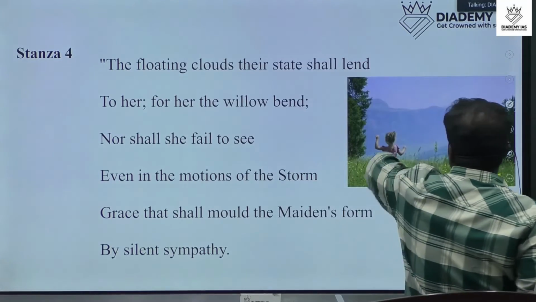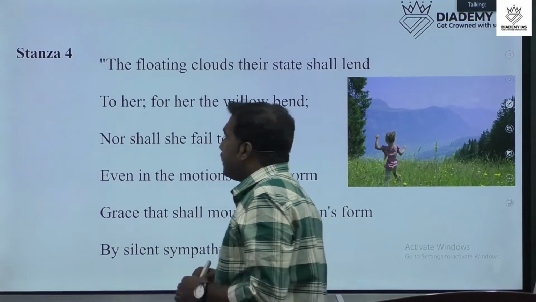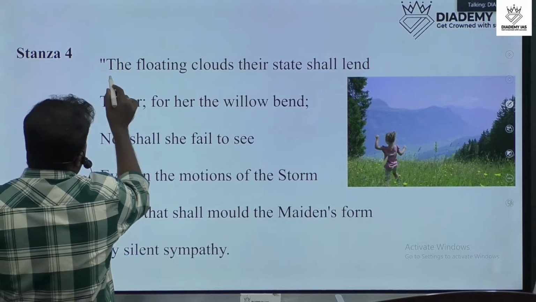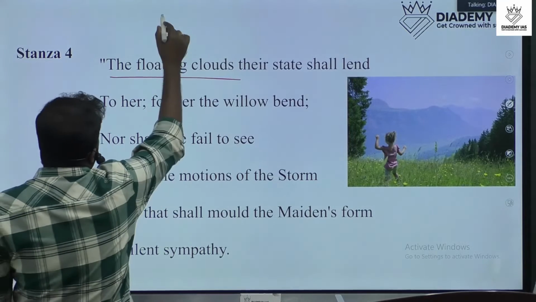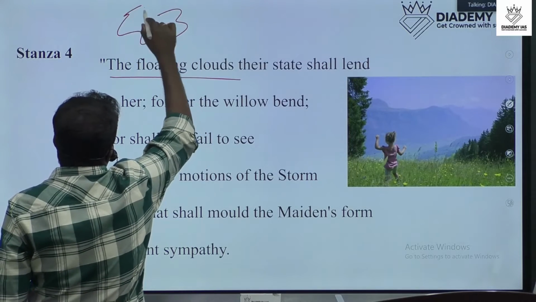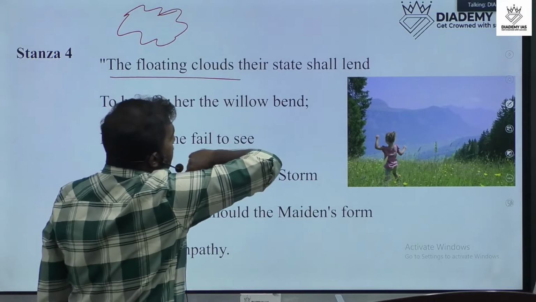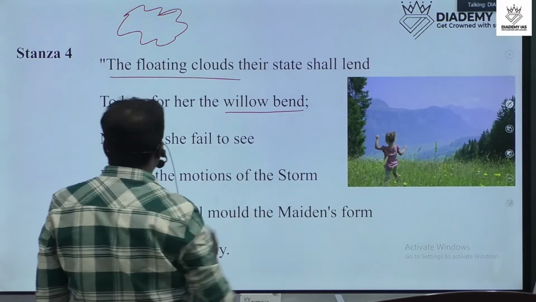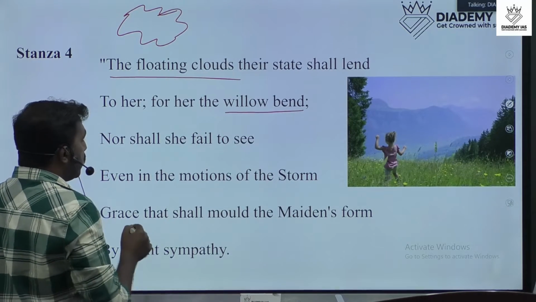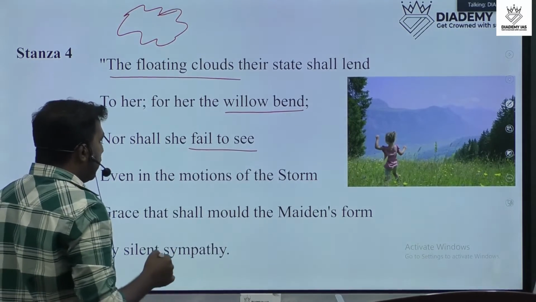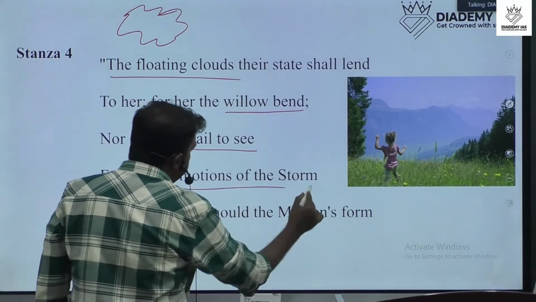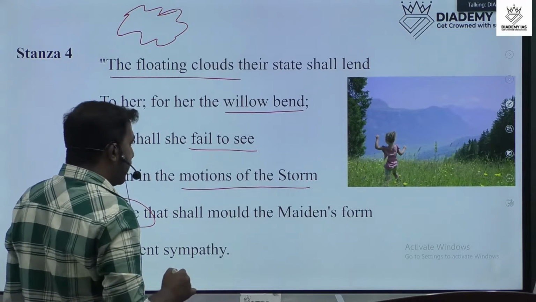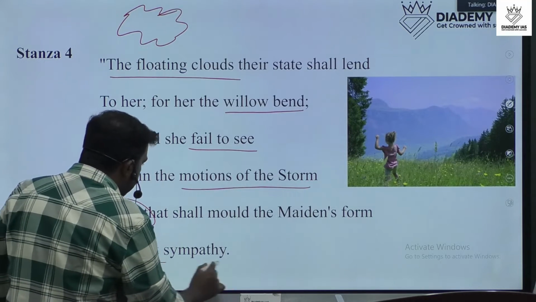And next we can discuss stanza 4. The floating clouds their state shall lend to her, for her the willow bend, nor shall she fail to see, even in the motions of the storm, grace that shall mold the maiden's form by silent sympathy.